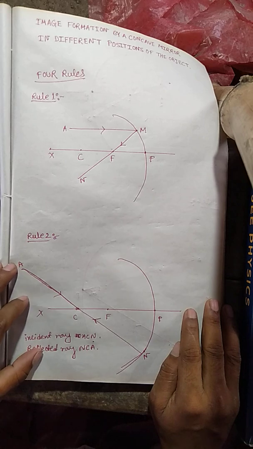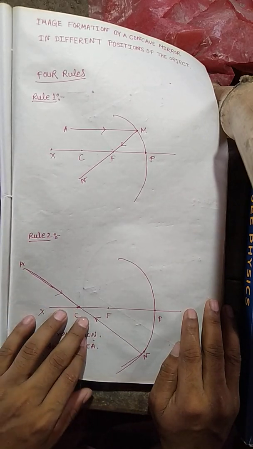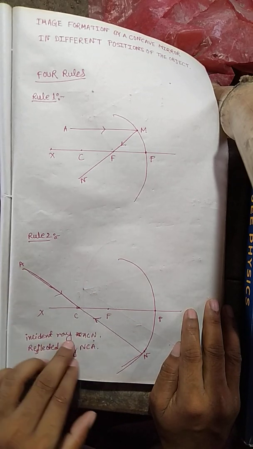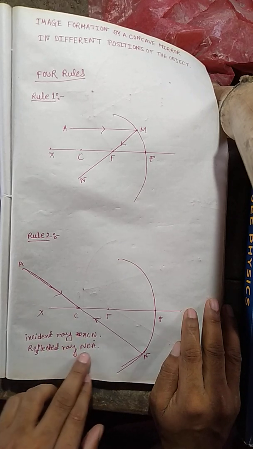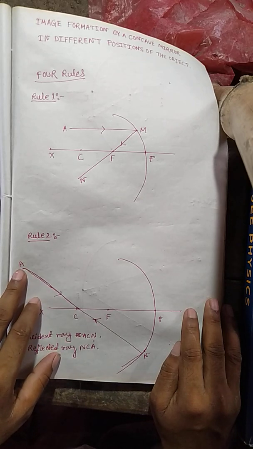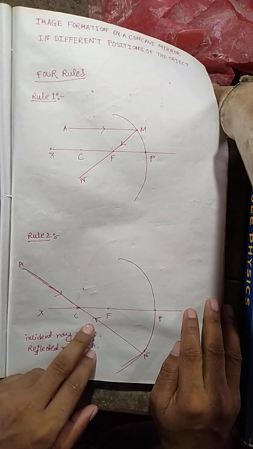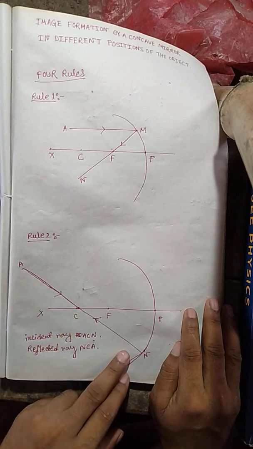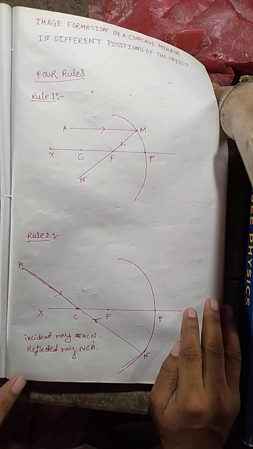In this picture, the incident ray is passing through the center of curvature C and then falls on the concave mirror at the point N. The incident ray is ACN and the reflected ray is NCA. So you can see that the incident ray path and the reflected ray path are the same, just their direction is opposite. So this is the second rule. Let's go to the third rule.